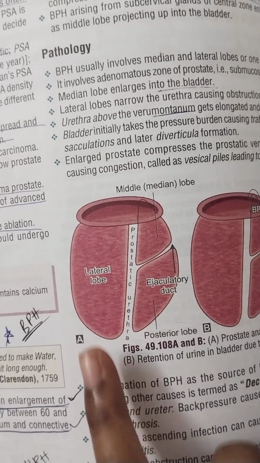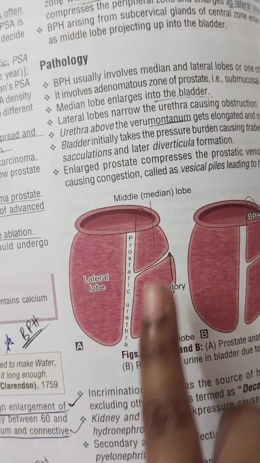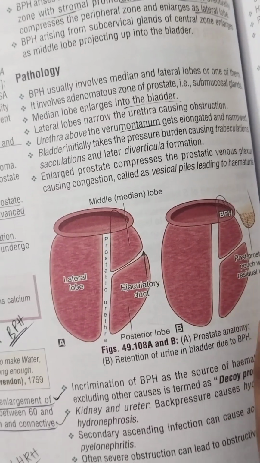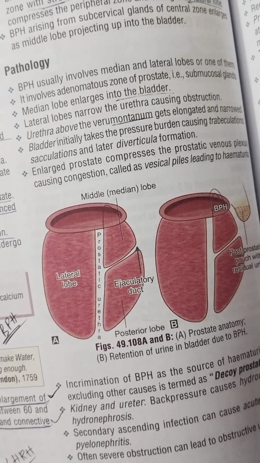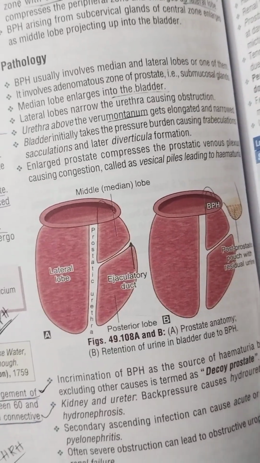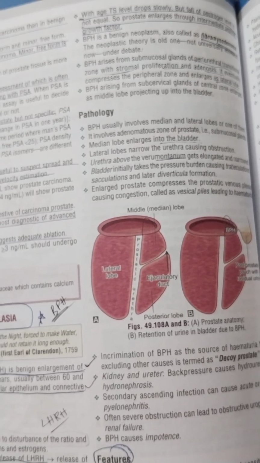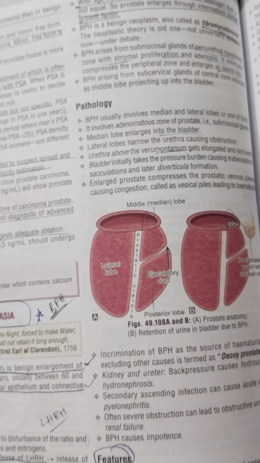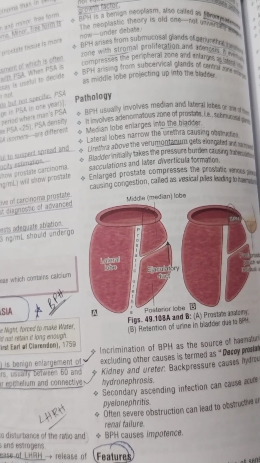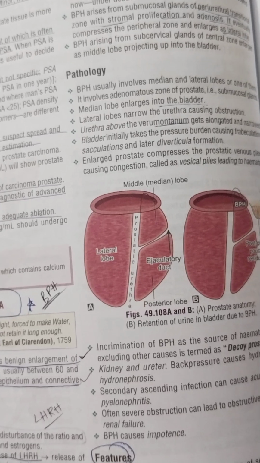Here the prostate anatomy is given. This is the prostate lobe, this is the lateral lobe, this is the median lobe, this is the prostatic urethra. This is retention of urine in the bladder due to BPH. This is the bladder, there is urine retention. Coming to pathology, it involves the median and lateral lobes of the prostate, the adenomatous zone, the submucosal glands. The median lobe enlarges into the bladder. Lateral lobes narrow the urethra, causing obstruction.